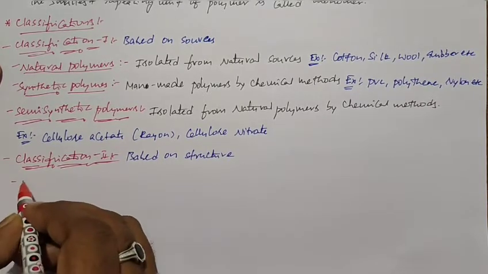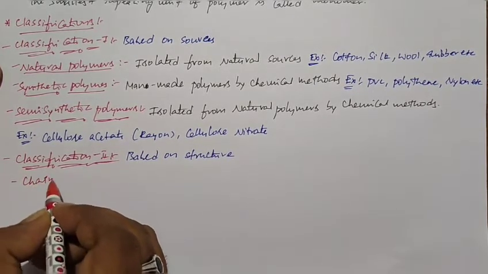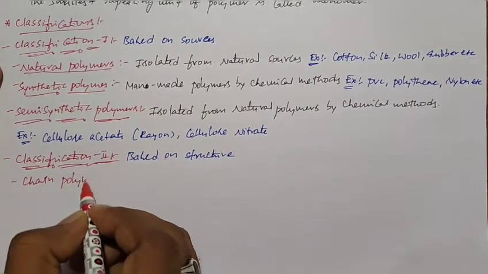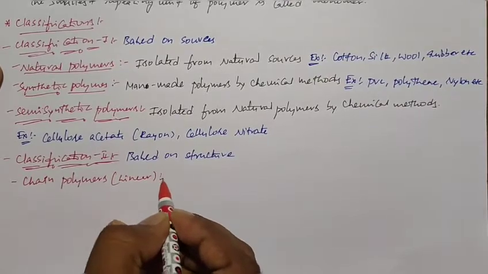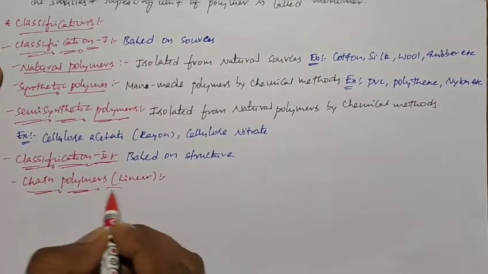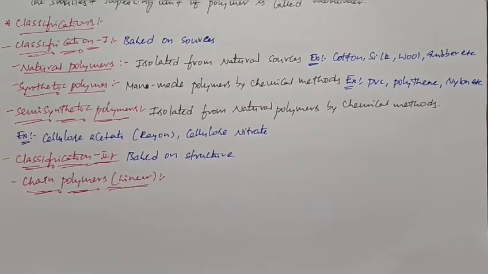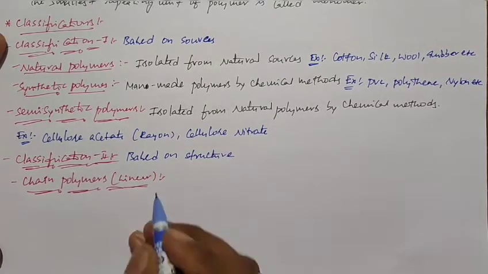First, chain polymers or linear polymers. Polymers having straight or linear chains we call linear polymers or chain polymers.